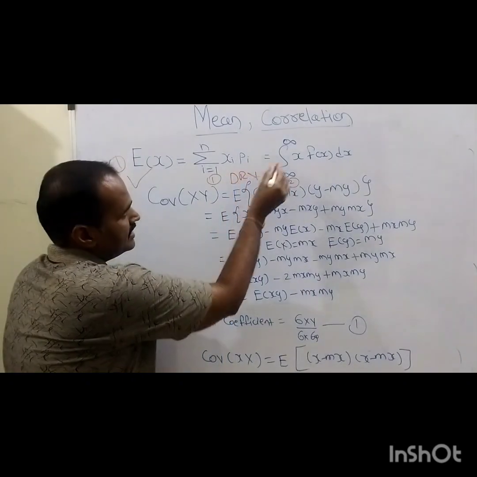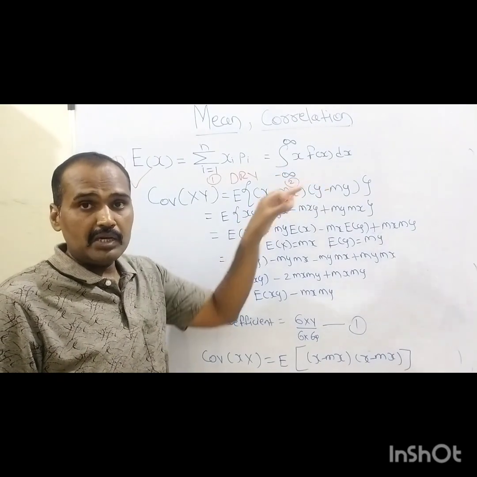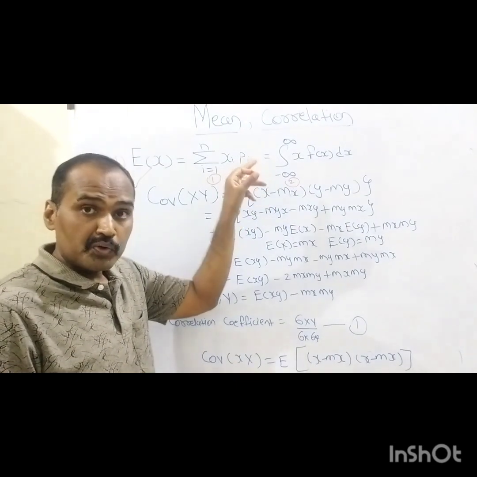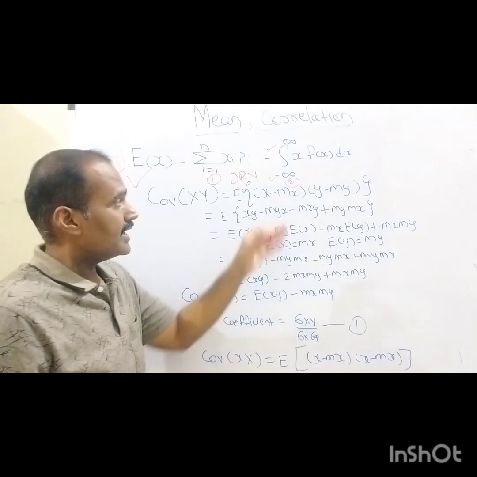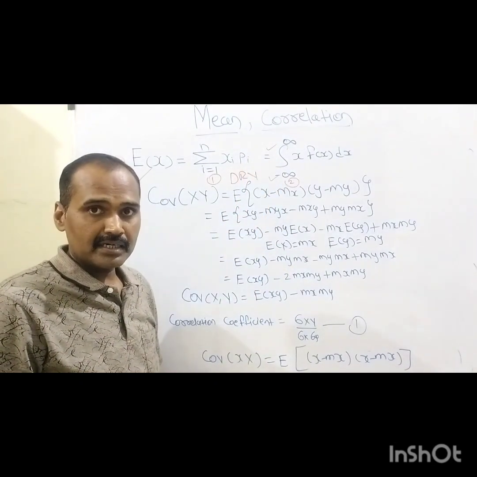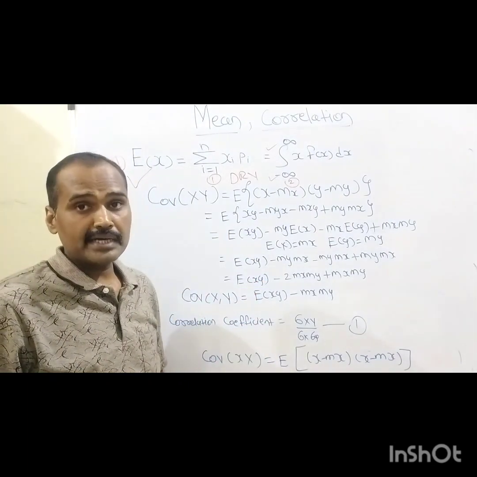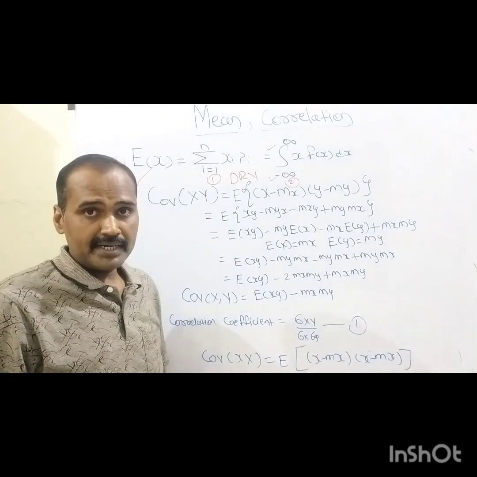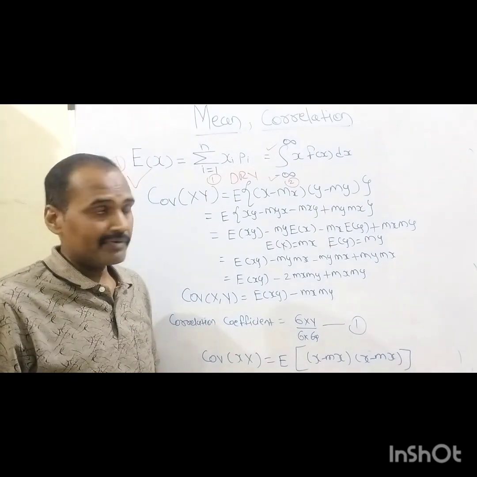The integration sign means the mean value is related to the continuous type of random variable, which is distributed from minus infinity to plus infinity, as far as the upper and lower limits of the integral sign are concerned, which denote the distribution area of that particular continuous random variable. In this way, the mean value is defined for the discrete type of random variable or the continuous type of random variable.